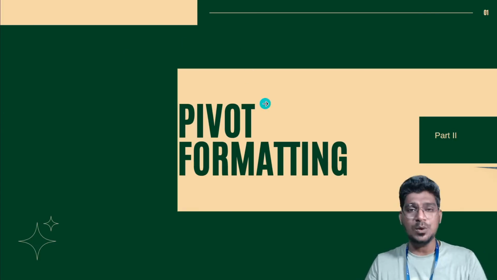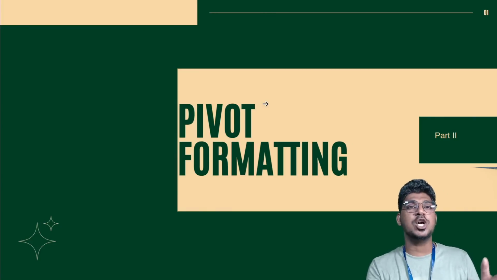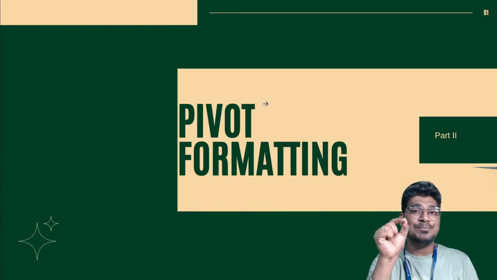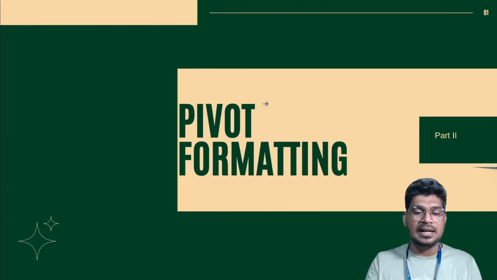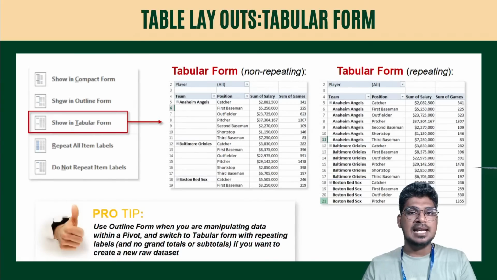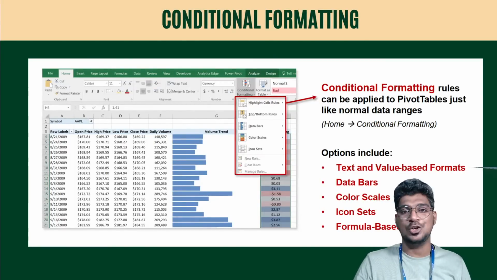Without delay, I'm going to enter module 2. Already we discussed module 1: what is a pivot table, how to insert a pivot table, how to use the several filtering options, and also the pivot table fields, and how they work. These are the things we already discussed in the past 2 days' sessions. Today I'm going to get into module 2 of pivot table, that is pivot formatting. In this session, I'm going to discuss number formatting, table styles, table layouts, tabular form, conditional formatting and advanced conditional formatting.